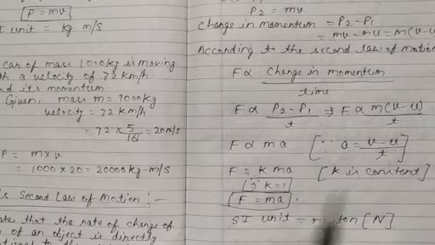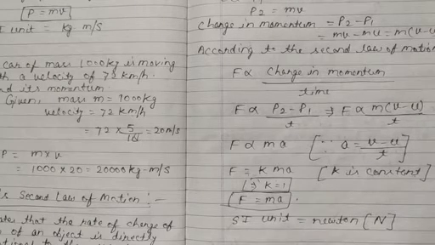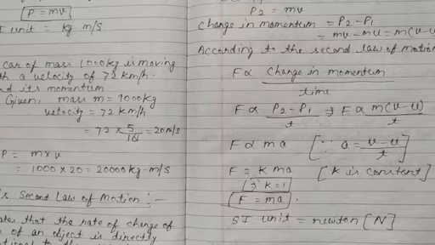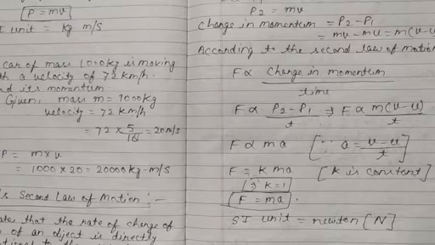The quantity K is a constant of proportionality, and 1 unit of force is defined as the amount that produces an acceleration of 1 meter per second square on an object of 1 kg mass.